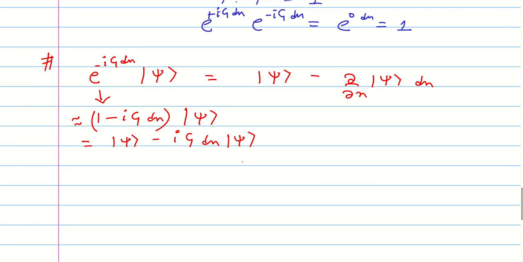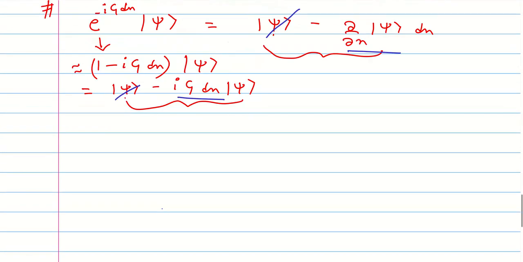Clear? So now you compare this with this whole. So this psi with psi gets cancelled, and this term and this term are equal. So on equating, what you get,